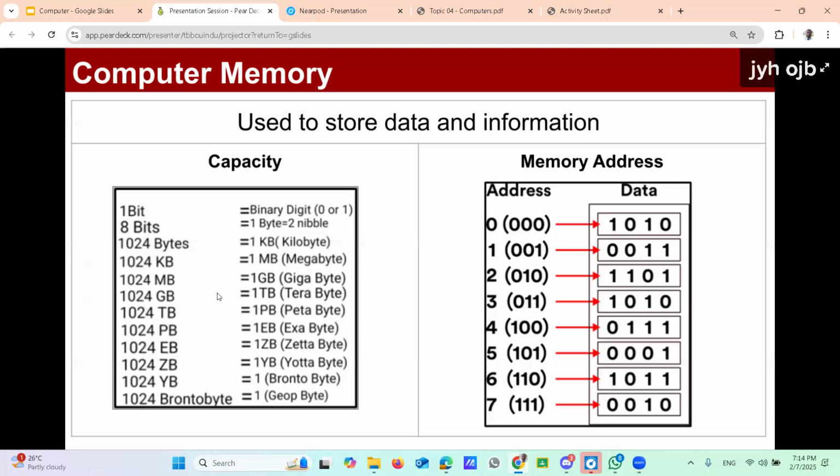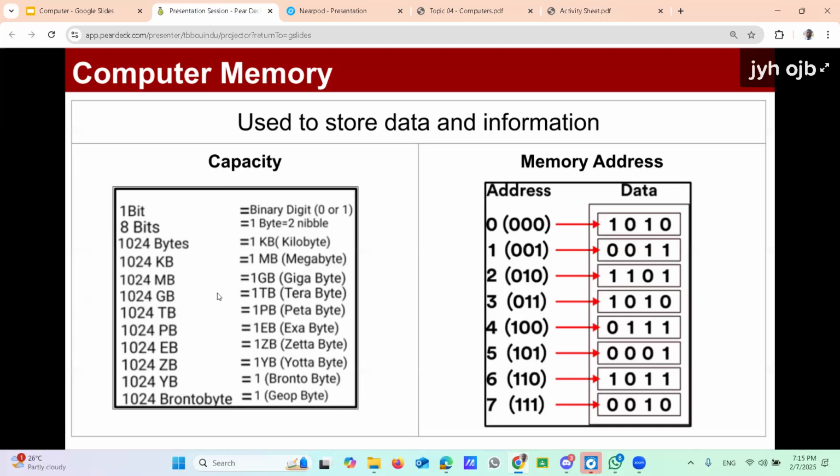One character means A to Z, or one digit, 0 to 9. That is one bit. Based on that, they are making the other measurements.